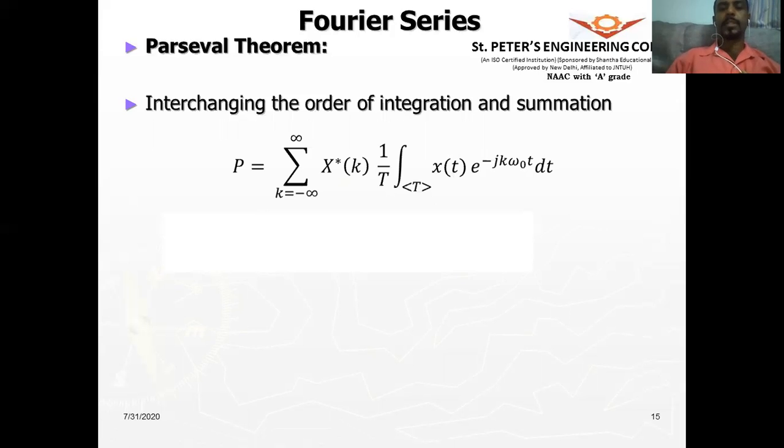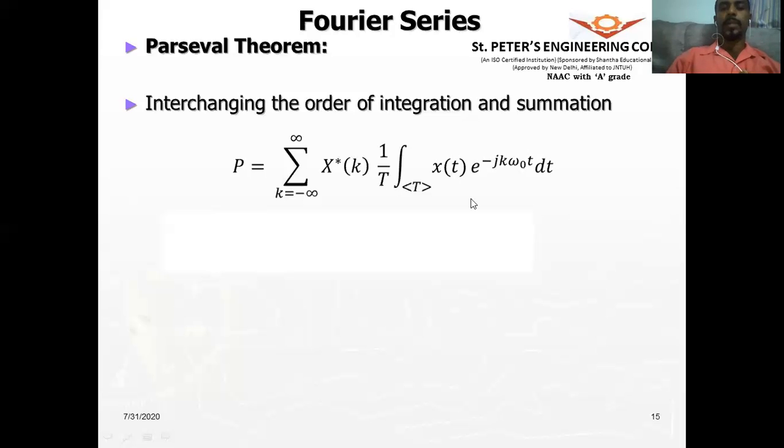Now what is this? This is nothing but x of k. This term is the exponential Fourier series coefficient, which is called the analysis equation. The previous one, finding x of t, we call the synthesis equation. Finding x of k, we call the analysis equation.